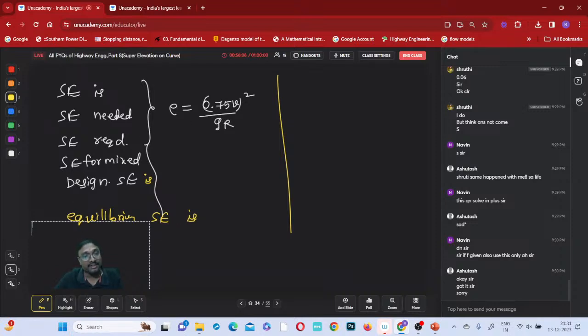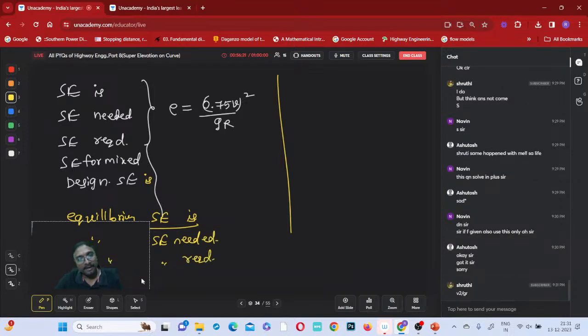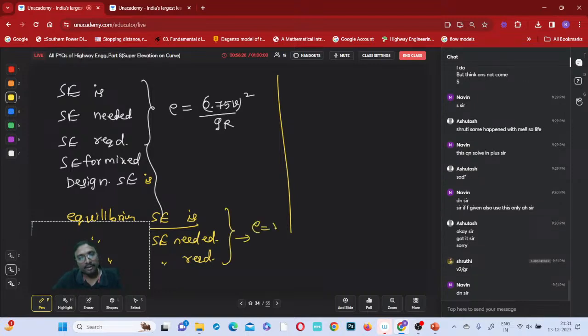Instead of superelevation, if they have mentioned equilibrium superelevation needed or required, understood now? When all these three are mentioned, what do we go for? E equal to v square by gr. Got it now? Understood?